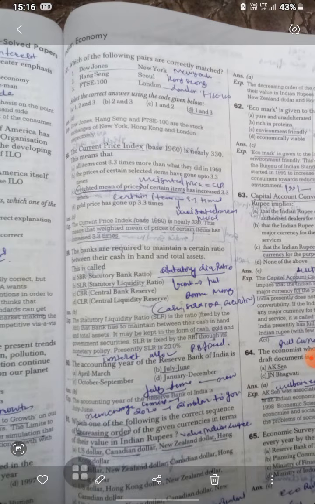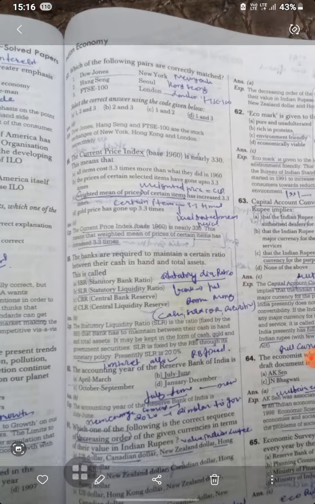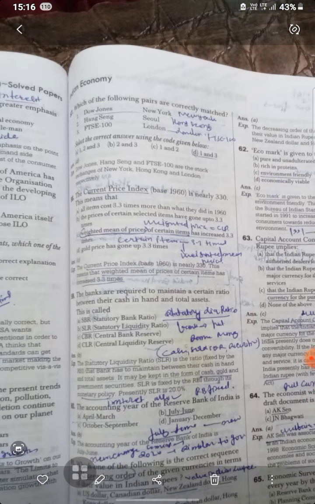Now, banks are required to maintain a certain ratio between their cash in hand and total assets. That is SLR, the statutory liquidity ratio. The statutory liquidity ratio is the ratio that banks maintain between cash in hand and total assets. It may be kept in the form of cash, gold and government securities. The current price index is nearly 300. This means the price of a certain item has increased 3.3 times.